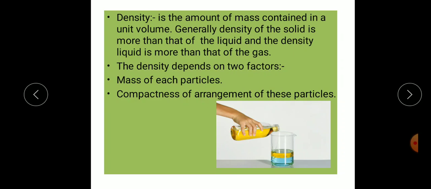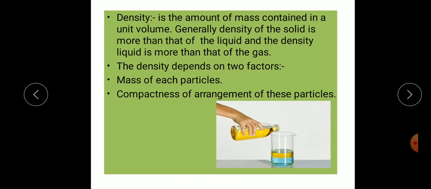Each beaker shows a different mass because of the total number of particles contained in them. The particles are more densely packed in iron filings than in water. This is because the density of iron is more than that of water, and the density of water is more than that of air. With this example, we can define that density is the amount of mass contained in a unit volume. The SI unit of density is gram per cubic centimeter or kilogram per cubic meter.